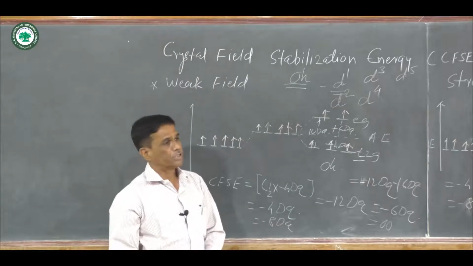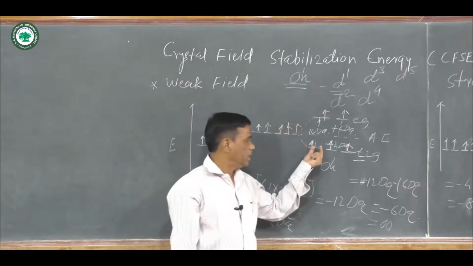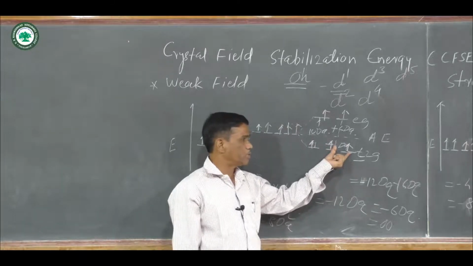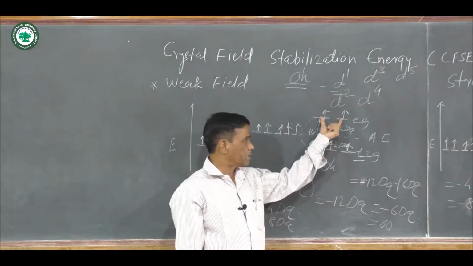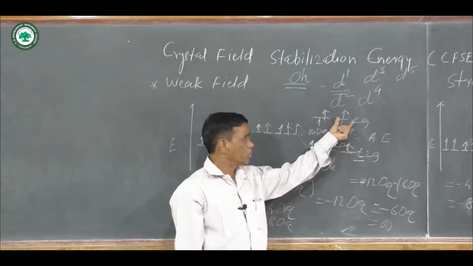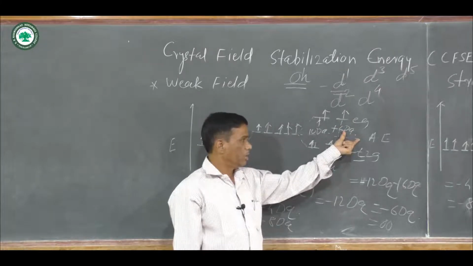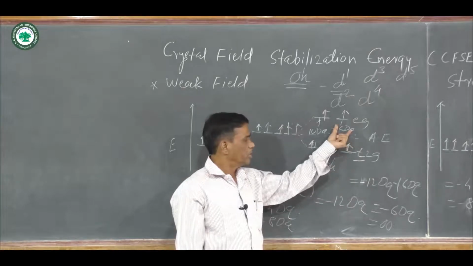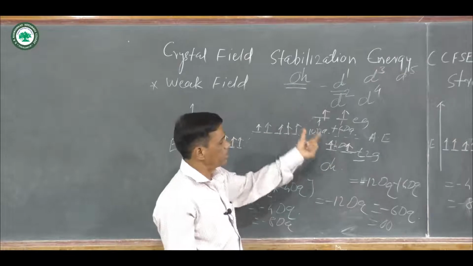The reason is that here 3 electrons are in t2g, 3 multiplied by minus 4 Dq is minus 12 Dq. 2 electrons are present in eg orbitals, 2 multiplied by plus 6 Dq is plus 12 Dq. Minus 12 Dq and plus 12 Dq is equal to 0, which means crystal field stabilization energy is equal to 0.